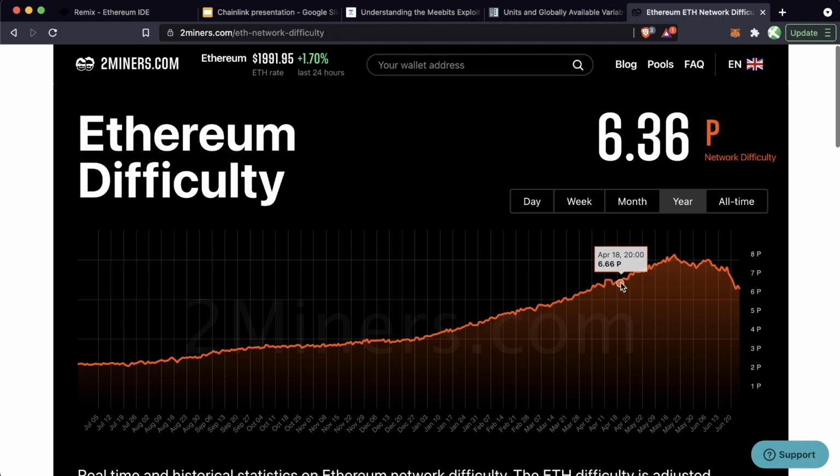The harder the problem or the harder the proof of work algorithm, the longer it's going to take or the more nodes you're going to need to solve that problem. There's this constantly recalculating metric called Ethereum difficulty or block difficulty, depending on the chain that you're working on, that constantly changes. So you might think this would be a great use of randomness, right? Because it's a somewhat hard to predict number.